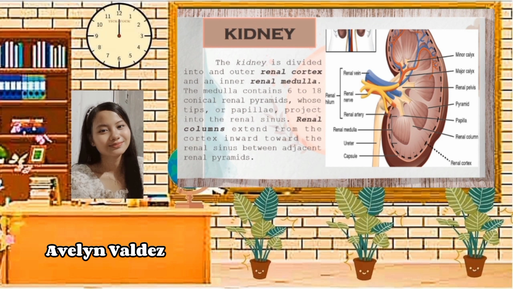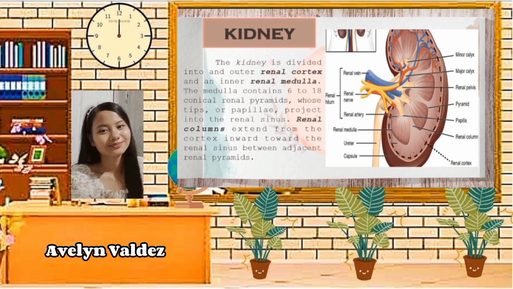The kidney is divided into an outer renal cortex and an inner renal medulla. The medulla contains 6 to 8 conical renal pyramids whose tips or papillae project into the renal sinus. Renal columns extend from the cortex inward toward the renal sinus between adjacent renal pyramids. Yung kidney ay na-divide siya ng outer renal cortex at inner renal medulla.